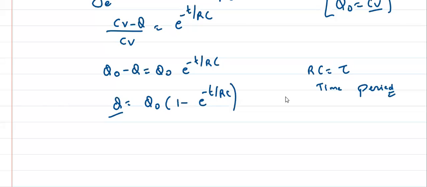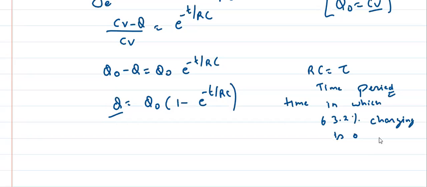It is defined as the time in which 63.2% charging is over in an RC circuit. Anyone have any doubt till here? Raise your hand. Everyone is getting this concept?